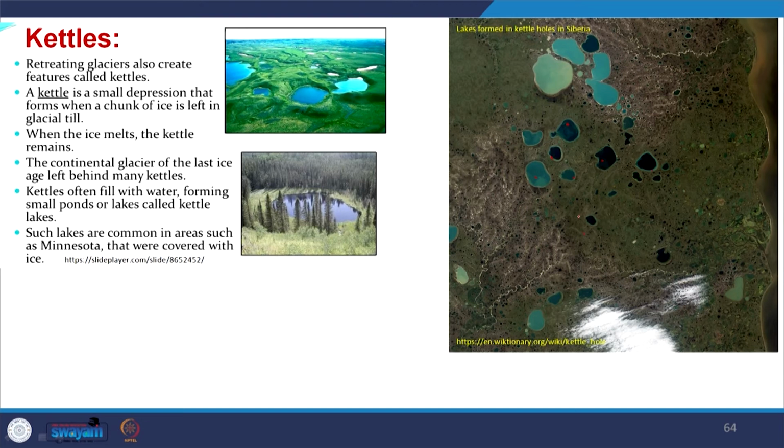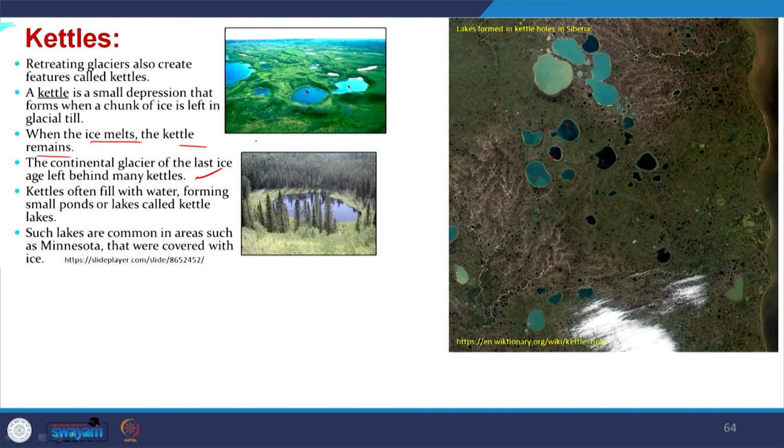So, if you see this aerial photograph or the satellite imagery of this region, these are kettle lakes. Similarly, these are the kettle lakes. When the ice melts, the kettle remains. The continental glaciers of the last ice age left behind many kettles. Kettles often fill with water, forming small ponds or lakes, that is called a kettle lake.